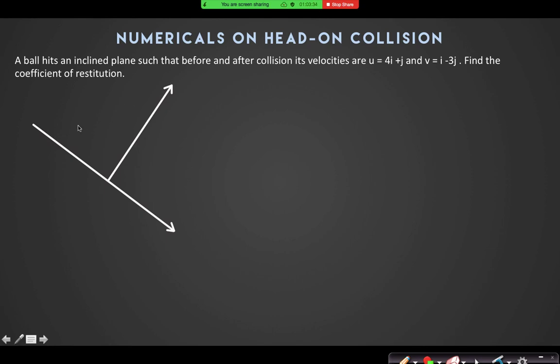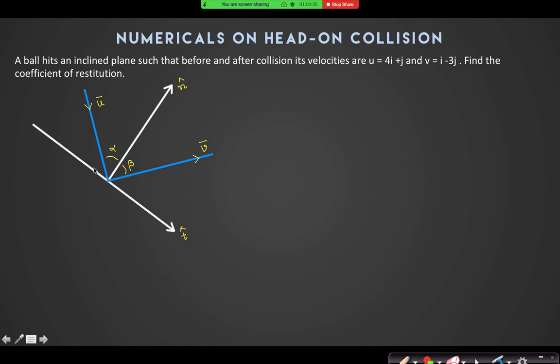And suppose the ball comes along this line and it moves like this, right? This is the u vector, this is the v vector. This is the n cap, direction of normal. This is the t cap, direction of tangent. This angle is alpha, this angle is beta.